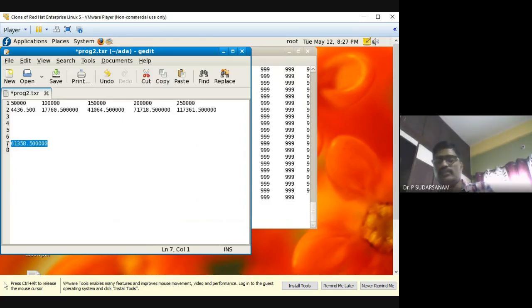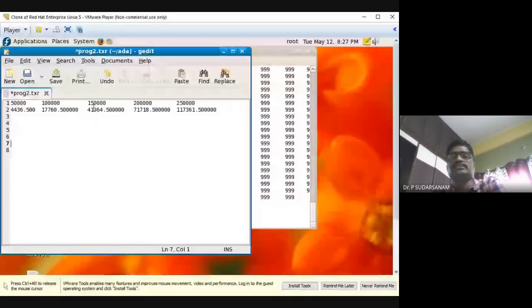Don't worry about whatever error values you are getting, you enter them in that graph. So now different values, this is what you have to write in a table or column. 5,000, make it into rows and columns. 50,000, this is the time. 1 lakh, this is the time. 1 lakh 50, this is the time. 2 lakhs, this is the time. 2.5 lakh, this is the time. So this is 5 different values. That's what the question says.